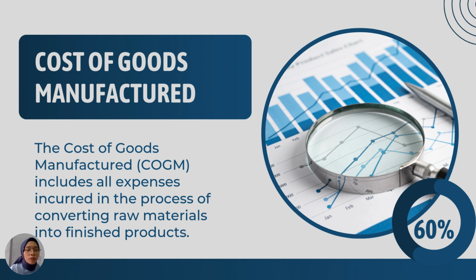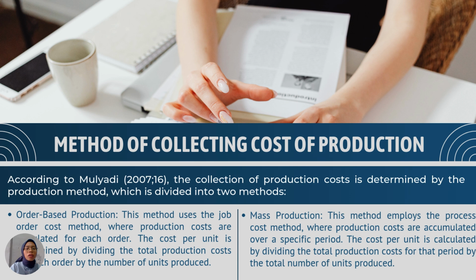Next is cost of goods manufactured. The cost of goods manufactured includes all expenses incurred in the process of converting raw materials into finished product. Next is method of collecting cost of production. According to Mulyadi, there are order-based production and mass production.